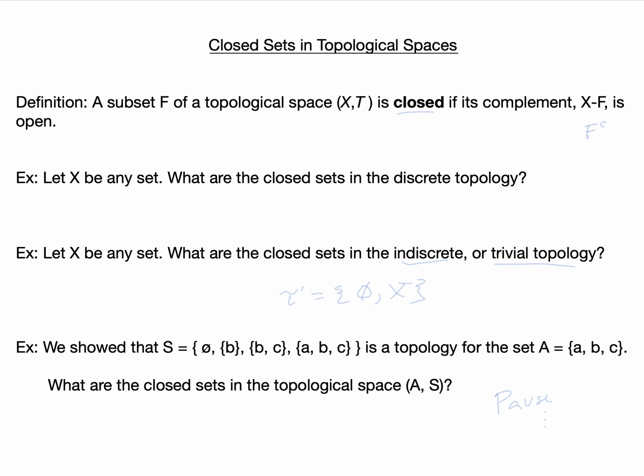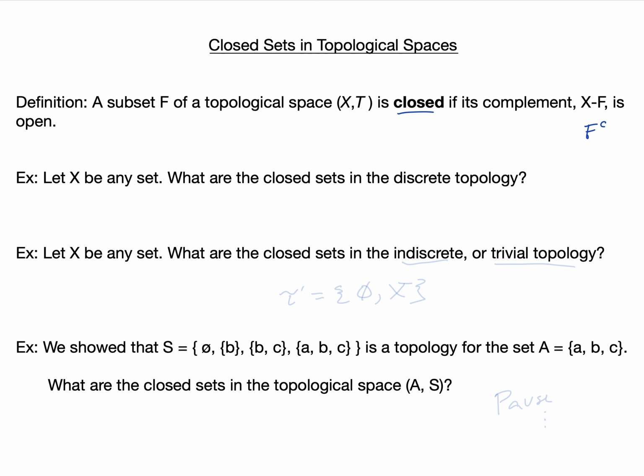In this video, we're going to define a closed set in a topological space and do some examples. So our definition: a subset F of a topological space X is closed if its complement, X minus F or F complement, is open. Recall this is exactly the same definition we gave in a metric space. So here's a few examples.